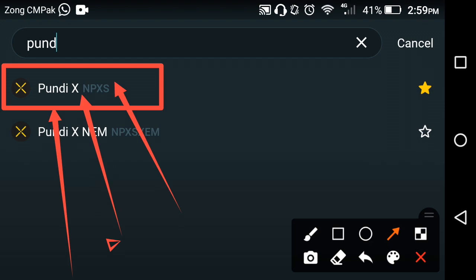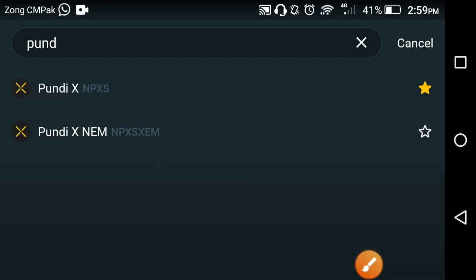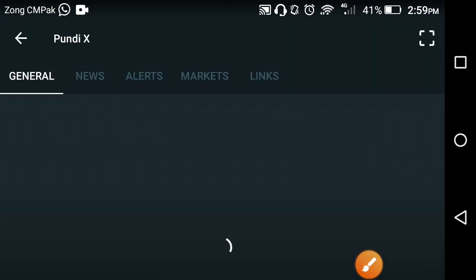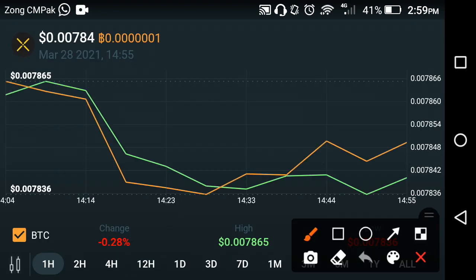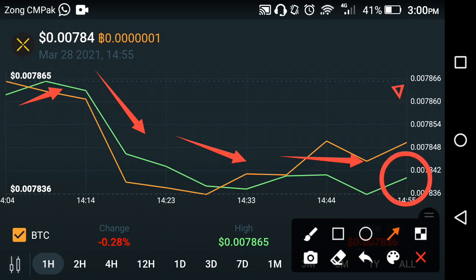As you can see now, let's see the live price prediction of Pundi X. What change occurred in the price of Pundi X in the previous last 1 hour? First of all, if we look at the chart analysis of Pundi X, it clearly fell very badly, but don't worry, currently it is jumping upward. As you can see, at this point it is jumping upward.